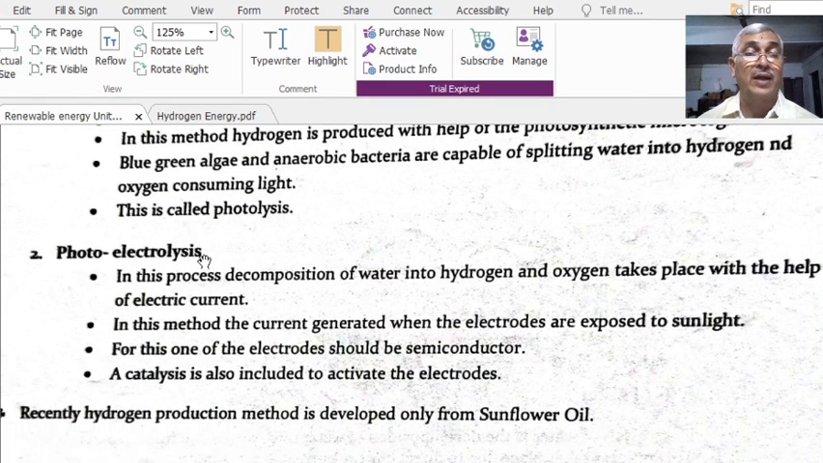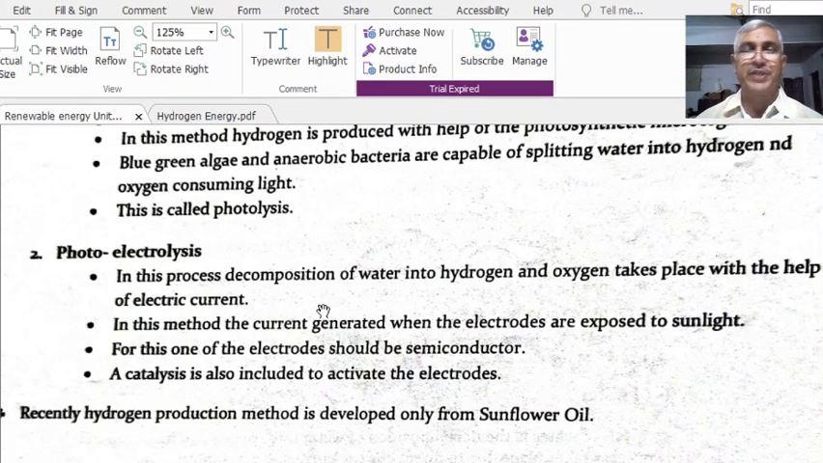Next, photoelectrolysis. Electrolysis means by passing electrical current through water, you can divide water into hydrogen and oxygen, and this electrolysis can be done by means of photo energy, that is, light energy. The electrolysis setup is a beaker with water, likely combined with KOH.